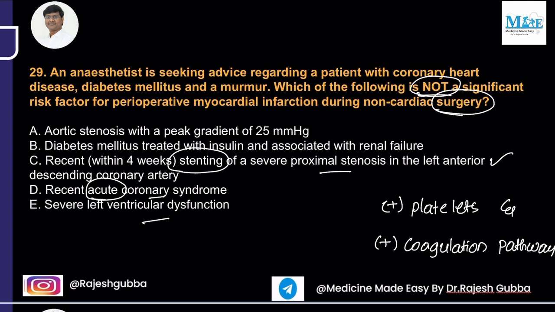And you take diabetes mellitus as well as renal failure. Insulin-treated diabetic patients as well as those with renal failure may have occult coronary artery disease, and the risk of perioperative myocardial infarction increases. Okay, the risk is definitely increased.